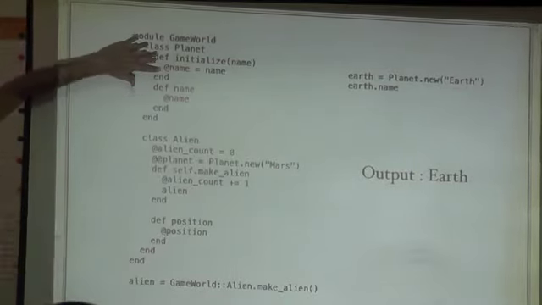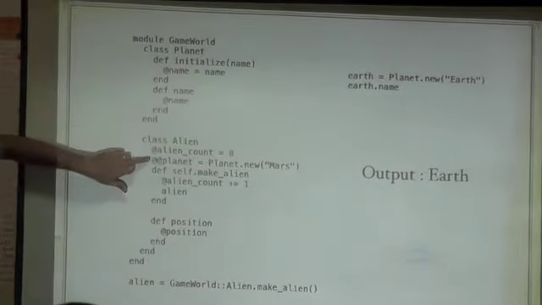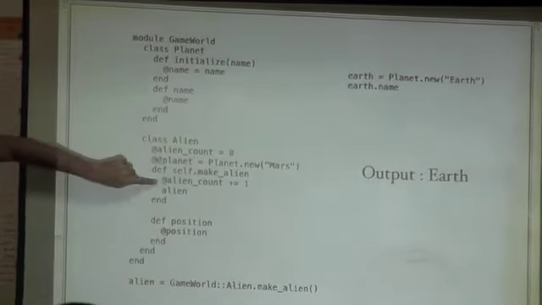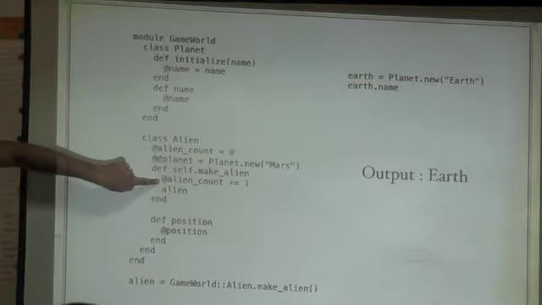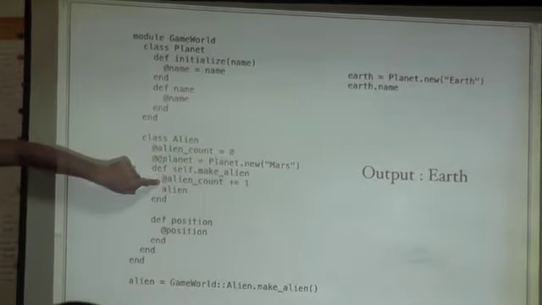What is the class of that object? Planet, right? How about this one? What is the class of the object? Class. Perfect. This is a bit weird. And this one, back with this guy? Alien. Is it? Self, class.